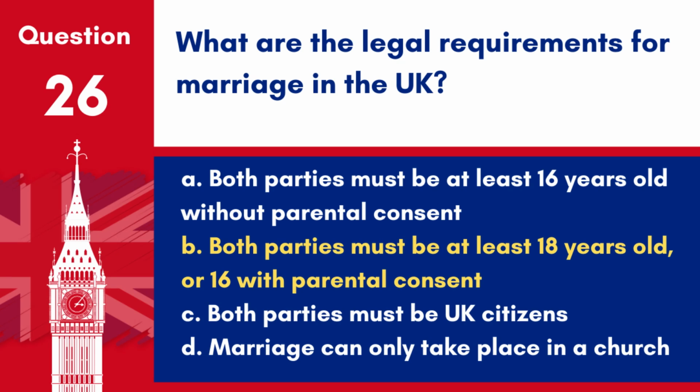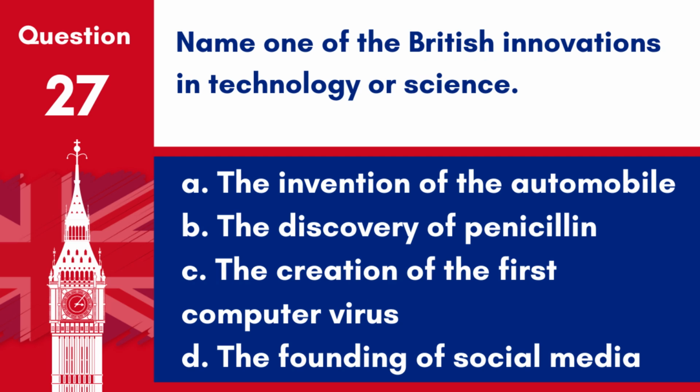Answer: B. Both parties must be at least 18 years old or 16 with parental consent. This legal requirement ensures that both individuals are of a legal age to marry, with allowances for younger individuals given parental consent.